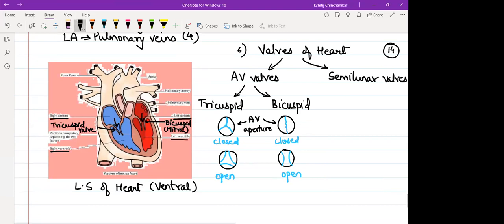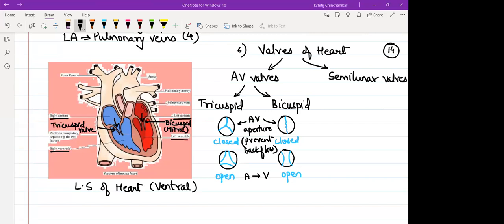When they open, they allow the blood to move from atrium to their respective ventricle. And why do they need to be closed? So that they prevent backflow of blood. Blood should never go from ventricles to atrium. I'll come to that. What is papillary muscle? I'll come to it. इधर तक सभी को समझा? Which valves? Bicuspid valve and tricuspid valve.